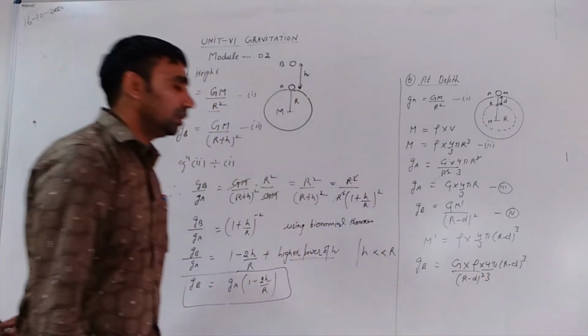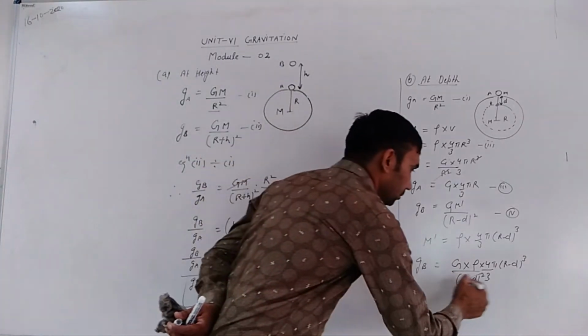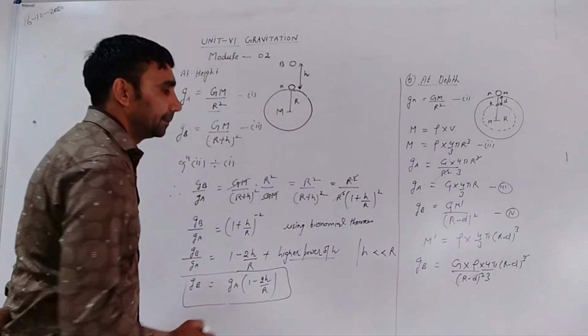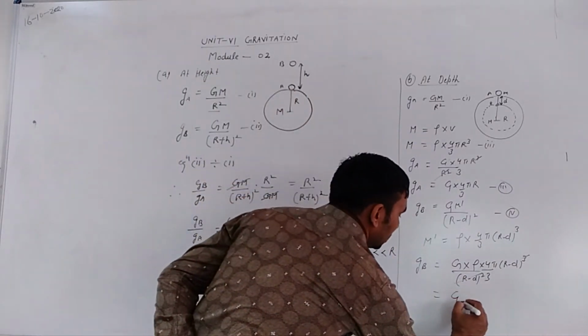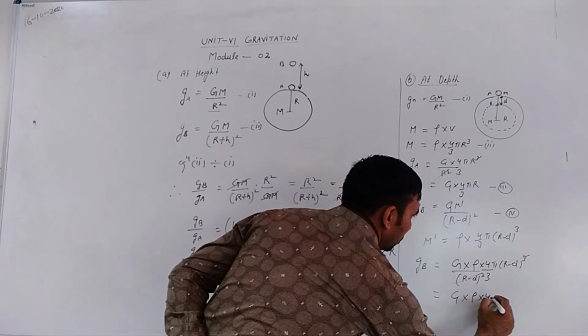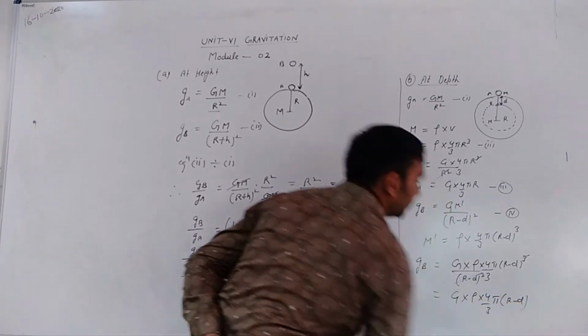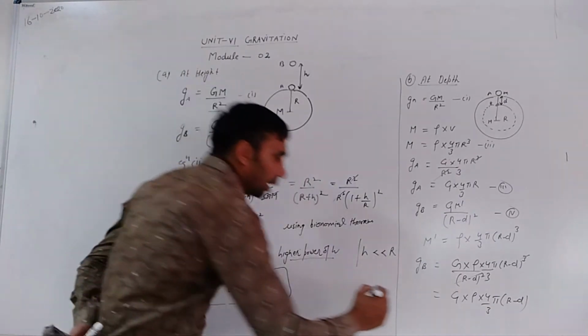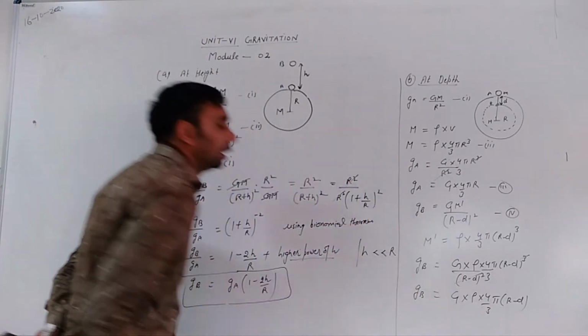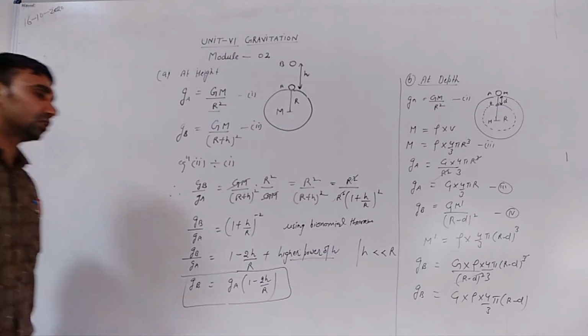Now (R minus d) square cancels out. We get G into rho into 4 by 3 pi (R minus d). This is acceleration due to gravity at a depth d below the surface of the Earth.